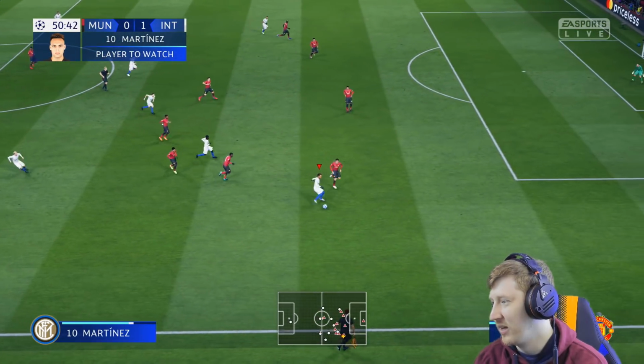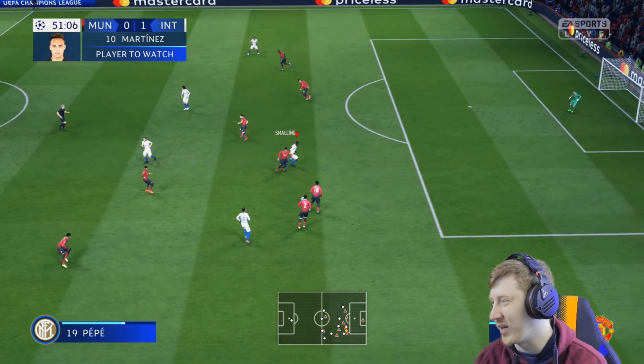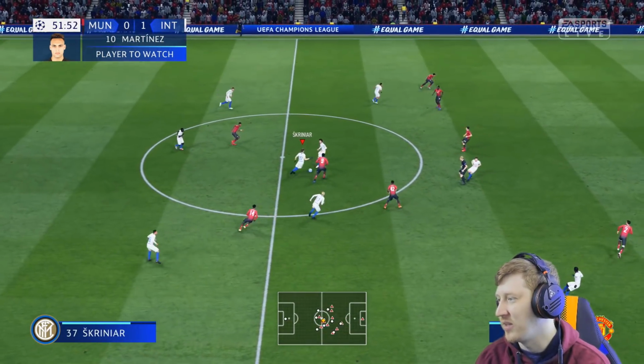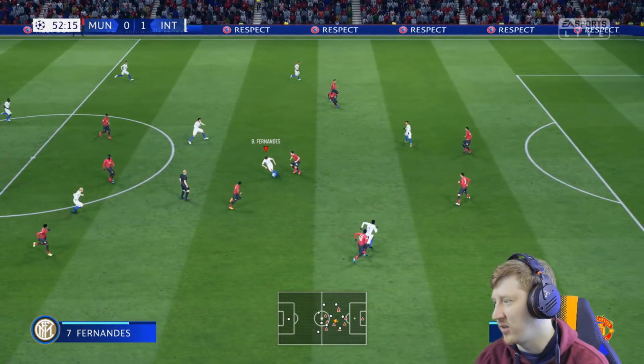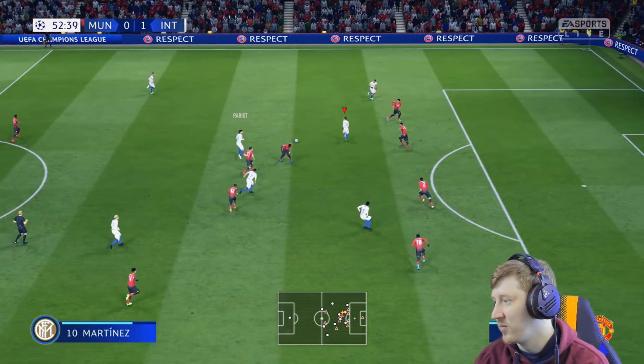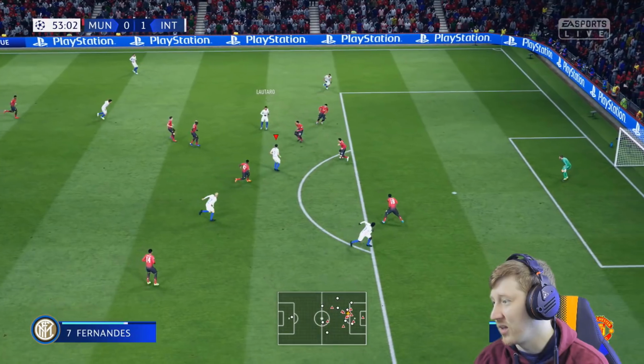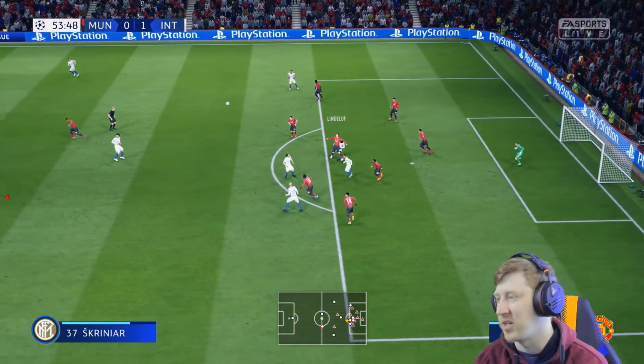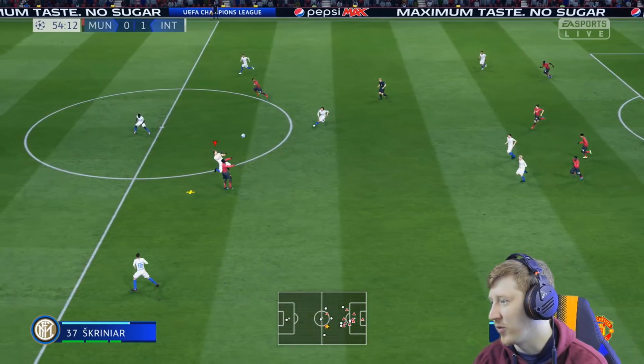And Pepe will play in Lautaro, who could look for Pepe again through that gap, but can't quite find him. Well cut out by Chris Smalling. They've been decent defensively so far, Man United, only conceding that one goal. But you do get the feeling that with all of this pressure, a second is on its way at some point in the second half. Hopefully we'll be able to get it.